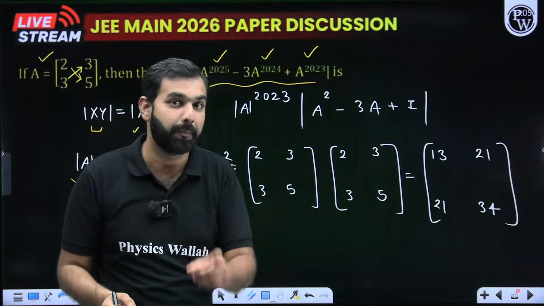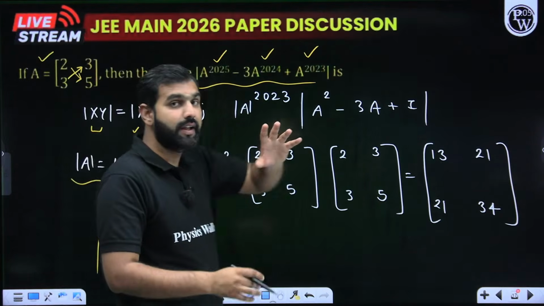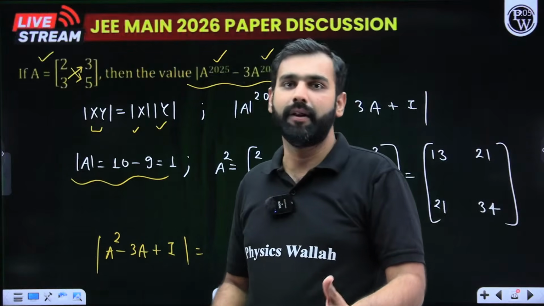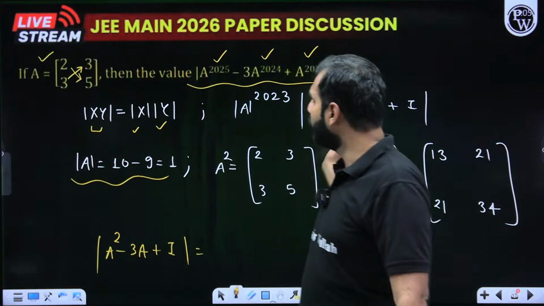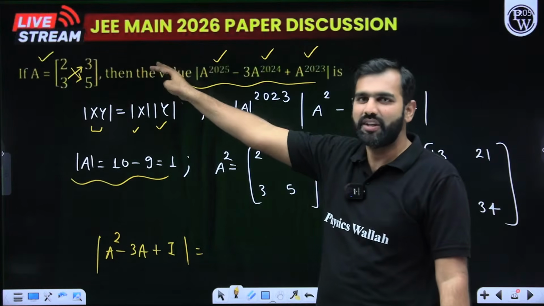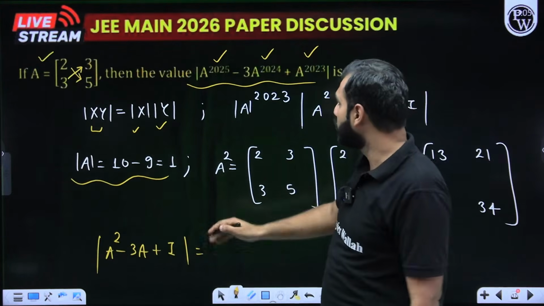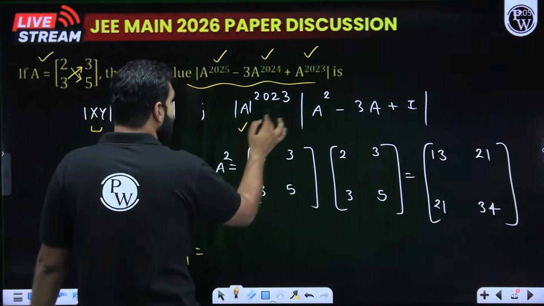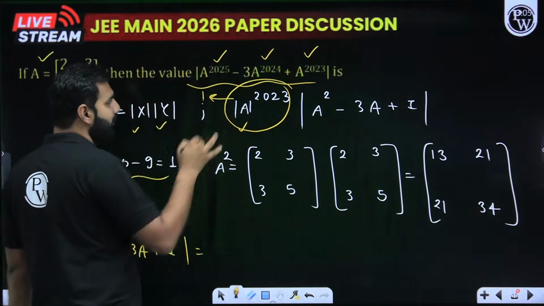Now the job is done, because whenever they raise it to a certain high power, for example, A to the power 2025, of course, it must be doable. That's why they have introduced it. So look for something. For example, here we initially noticed that determinant of A is 1. So our job is absolutely, totally, completely done. Why? Because determinant of A is 1, so this entire value will become 1. I hope you understood that.